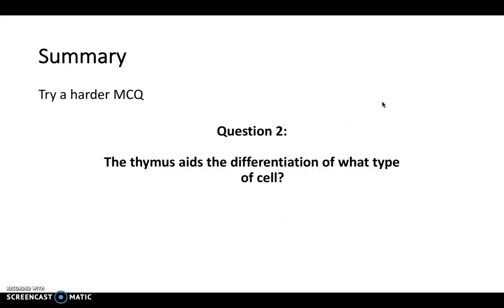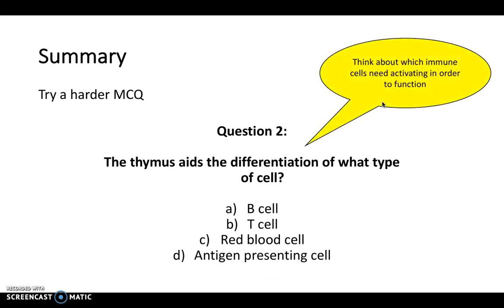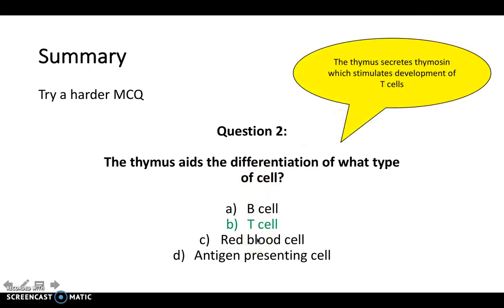So one more question. The thymus aids the differentiation of what type of cell? Is it B cell, T cell, red blood cell, or antigen presenting cell? So this was covered in this video. And remember, an easy way to answer this one is, well, what immune cell needs activated in order to carry out its function? And the answer is, of course, T cells, because T cells are secreted in a pretty inactive form and need activating by the hormone thymosin, which is released from the thymus.